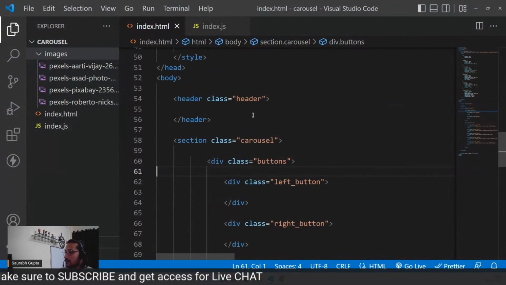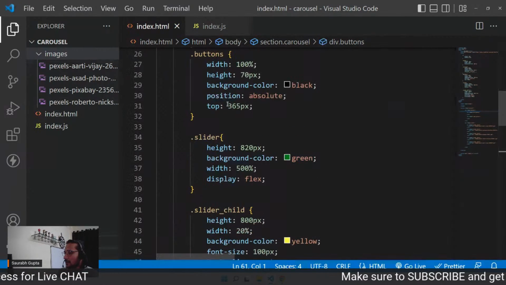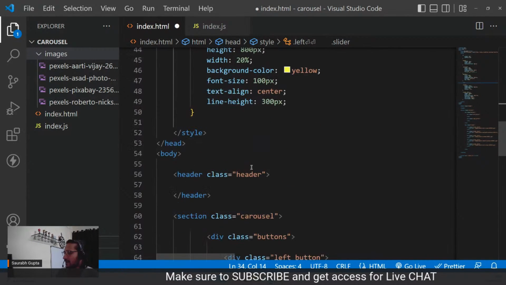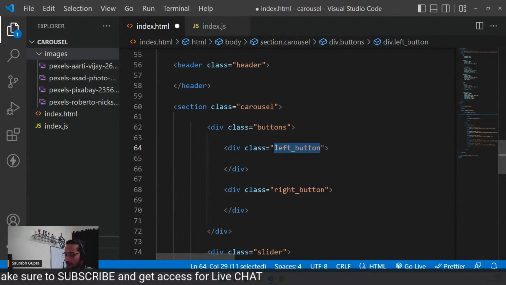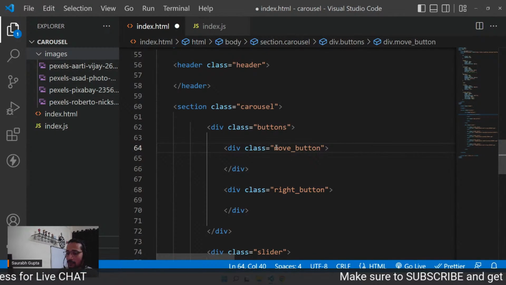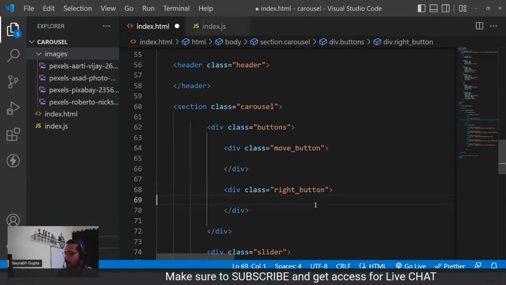Okay, now let's apply some CSS to it as well. So they will always exactly be similar. So I'm going to be writing just same CSS for all of them. Or why I'm calling them left and right, I can just call them button. So let's just call it move button, because they're going to both perform the movement, right? Move button is enough to call them move button.